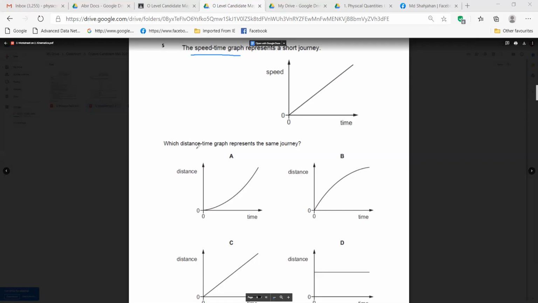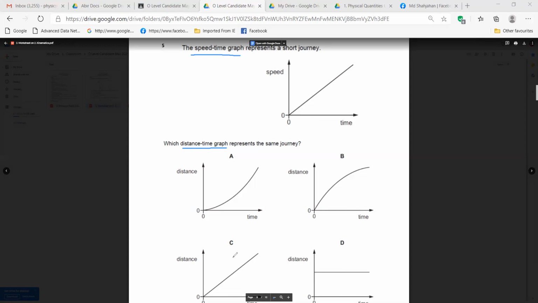And they are asking you now for the distance time graph, not the speed time graph. So it is totally different, right? Whatever you are getting in the speed time graph will not match the shape of the distance time graph. Look, D is giving you a distance time graph, and here with time the distance is constant, right? So the object is stationary here, but here the object is accelerating.